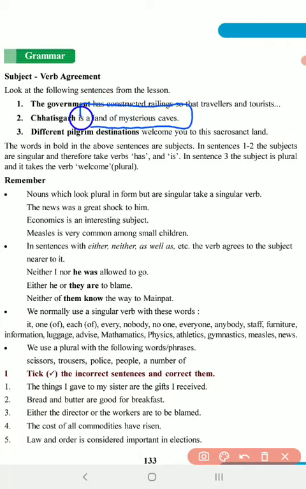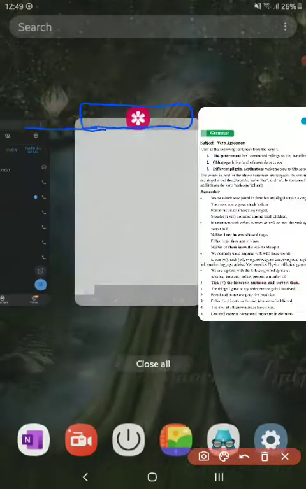Which one could be the subject here? For example, if you take this sentence and write it the other way, Chhattisgarh. As we saw, the example is given, Chhattisgarh.